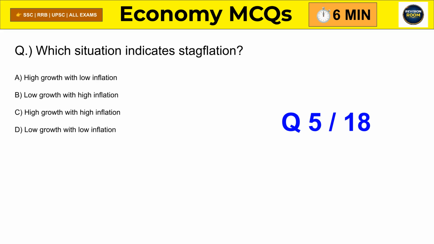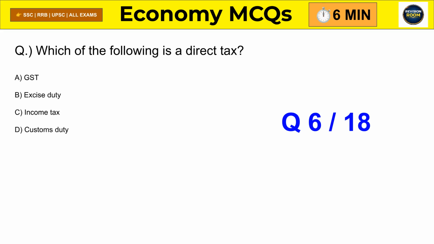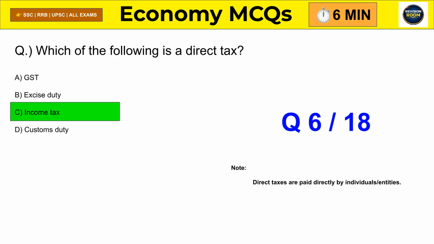Question 5. Which situation shows stagflation? Correct answer is low growth with high inflation. Because stagnation and inflation occur together. Question 6. Which of the following is a direct tax? Correct answer is income tax. Because it is paid directly by individuals.